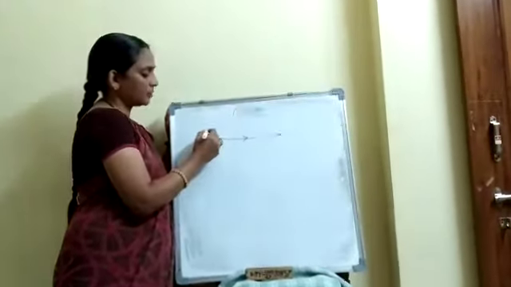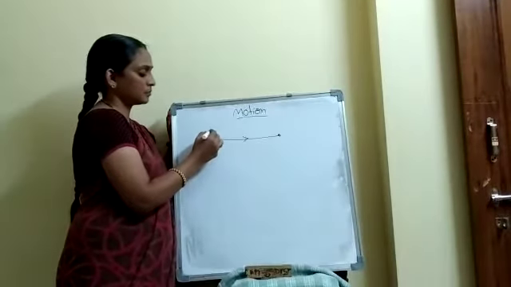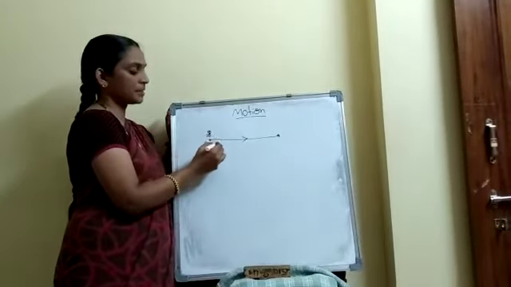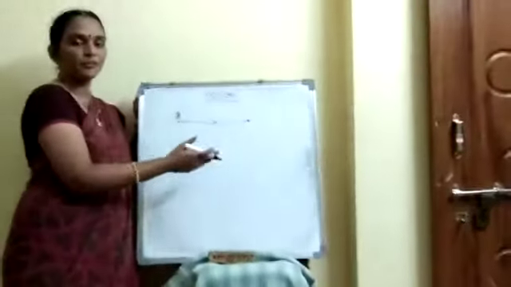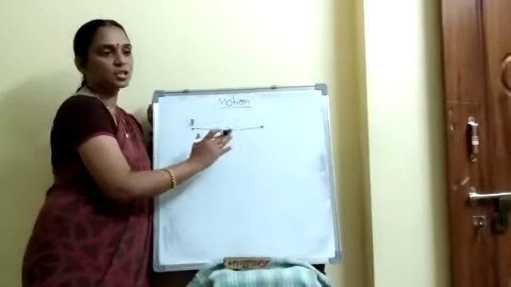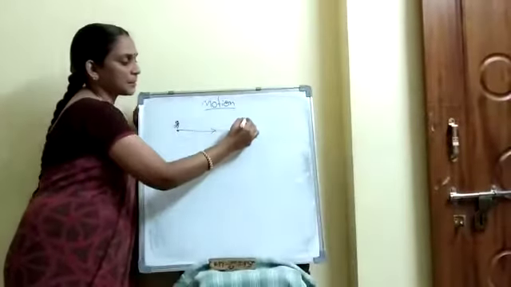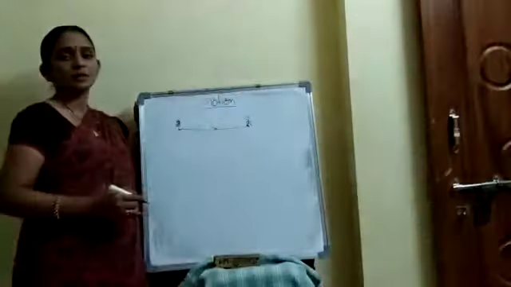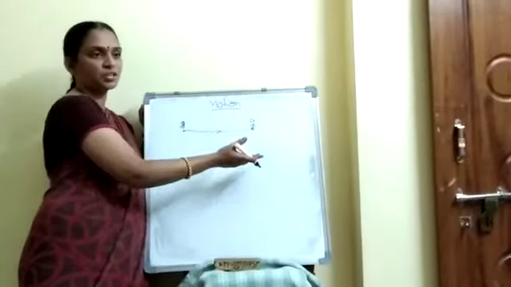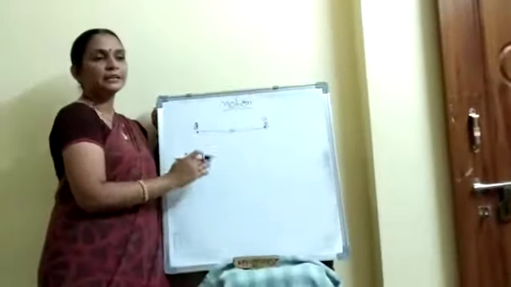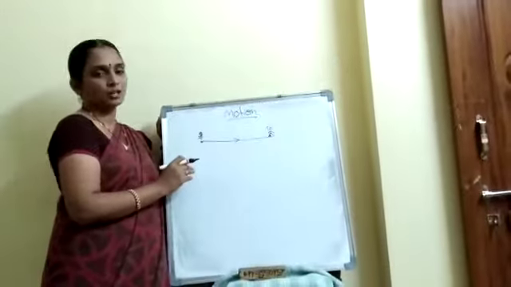Here we can see an object or a person at a point. After a given time, with respect to the surroundings, when he changes his place, we can say that the man in a given time has changed his position from one point to another point. That means the man is in motion.